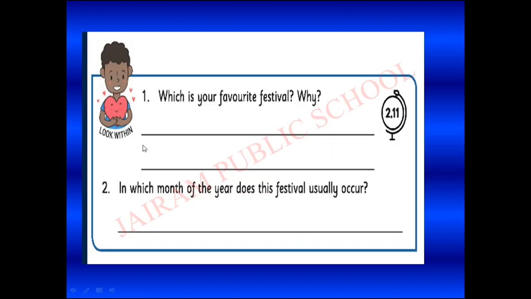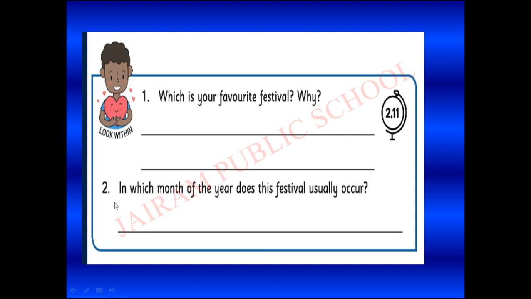What is the next event? Before that we have an activity. Look within 2.11. Which is your favorite festival? Why? You have to write your favorite festival and the reason why it is your favorite. For example, my favorite festival is Diwali. The reason: I like to burst crackers, I will buy a new dress, my mother will prepare new dishes for me. Like that, you have to write yourself.